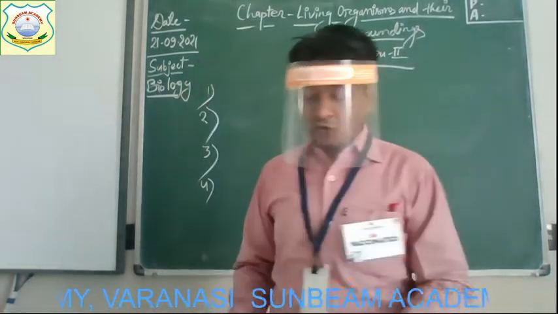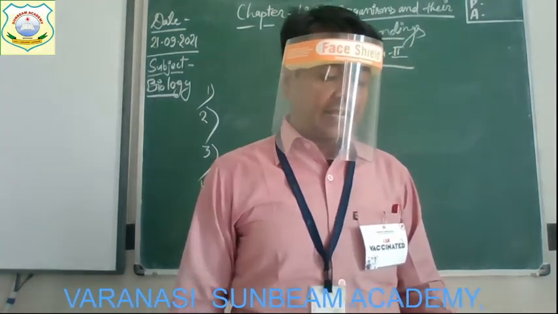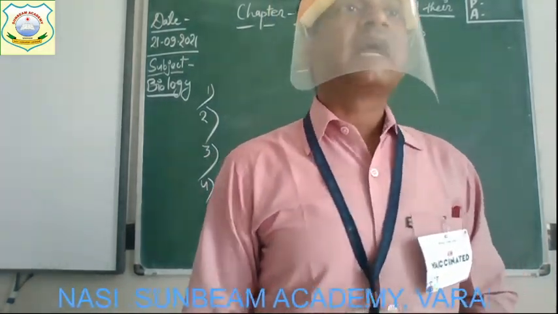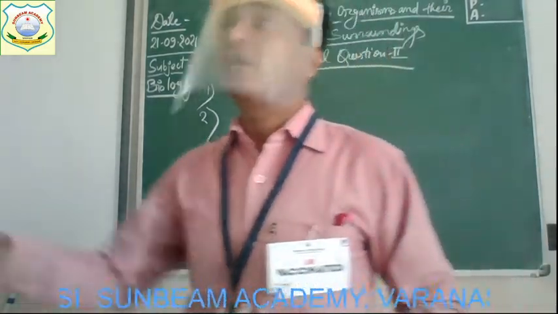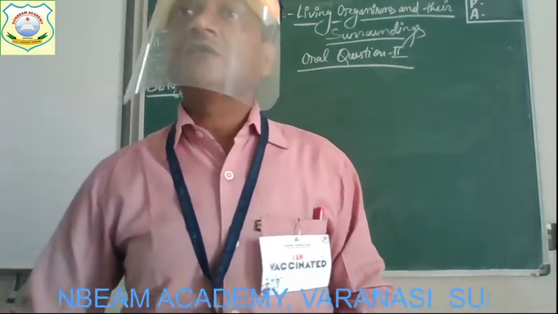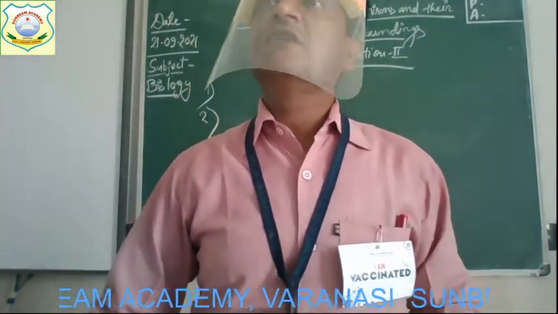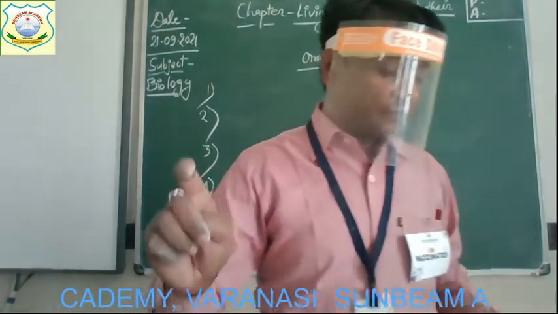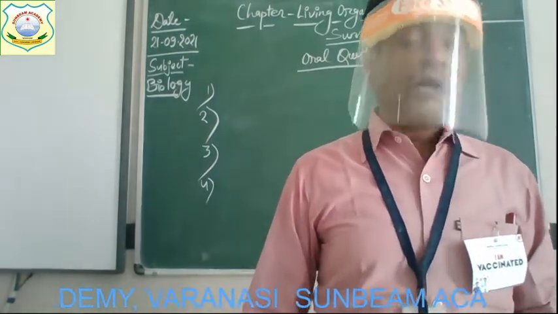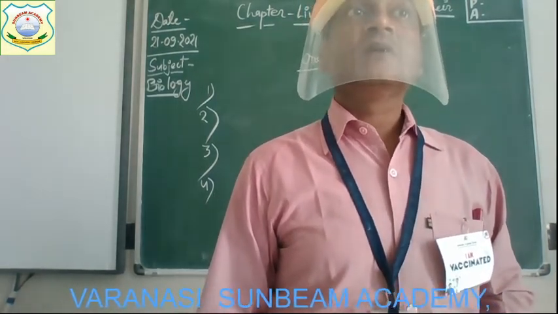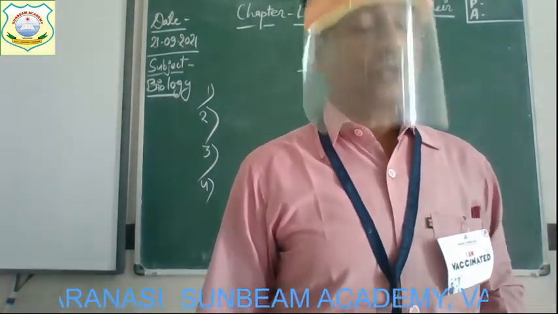Now question number four. Tape grass is a plant that remains submerged in water. There is a kind of grass which is found in water. In water, they are present at the bottom of water bodies, in ponds, in lakes. They are growing there, and the name of this grass is tape grass. Its leaves are narrow and long. How does this grass have the leaves? Narrow leaves and long leaves.